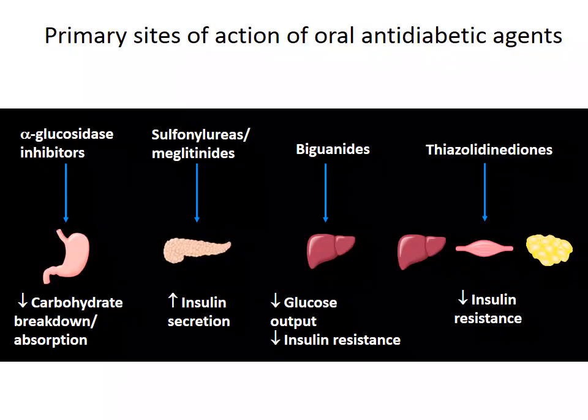This picture shows the primary sites of action of oral anti-diabetic agents. Alpha glucosidase inhibitors will decrease the carbohydrate breakdown or absorption. Sulfonylureas or meglitinides, it will increase the insulin secretion. Biguanides, it will decrease glucose output and decrease the insulin resistance. Thiazolidinediones will decrease the insulin resistance.